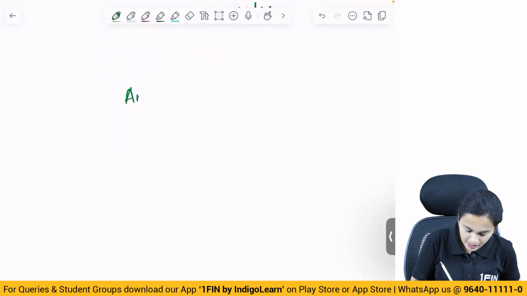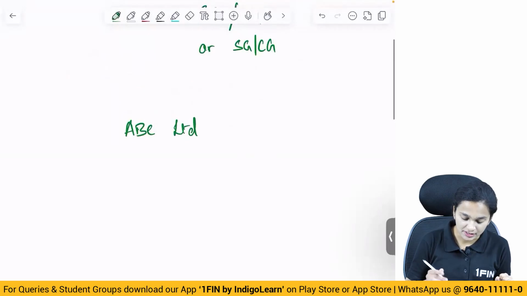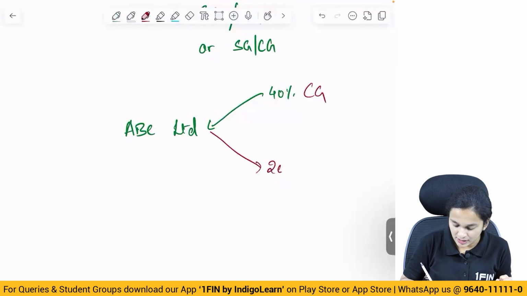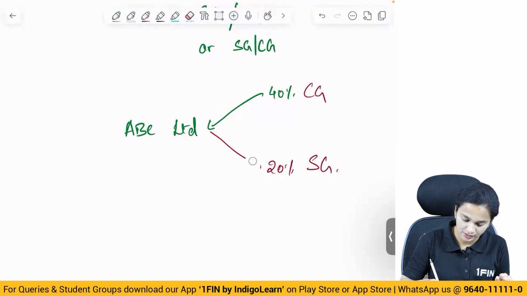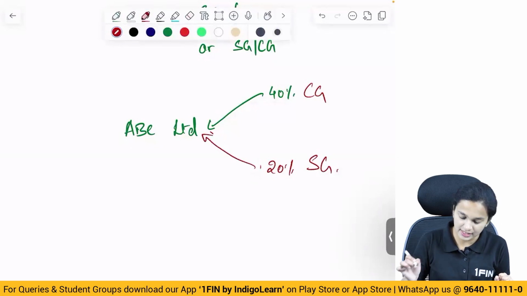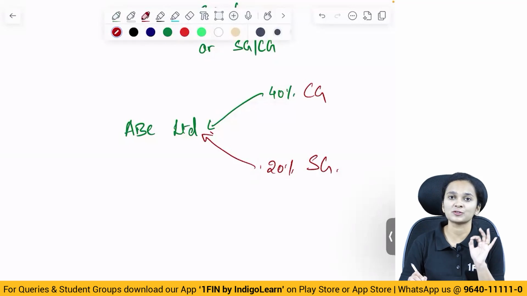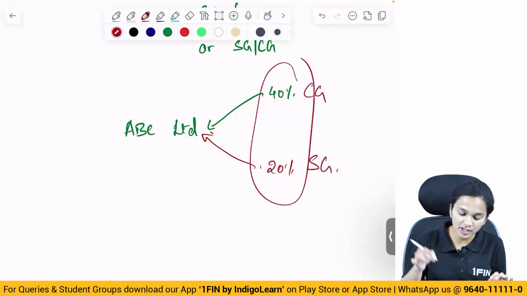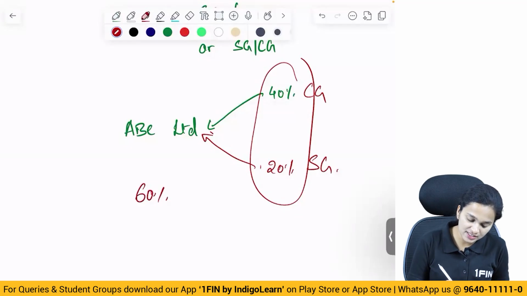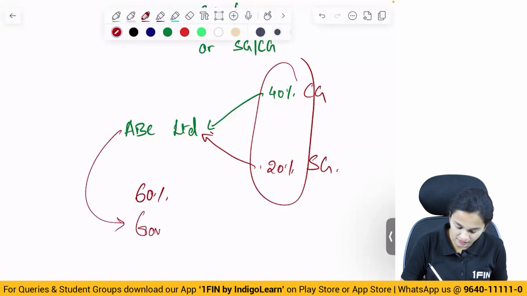Let's say there's a company ABC Limited. In ABC Limited, 40% shareholding is of the central government and 20% shareholding is of the state government. What is the total shareholding of central government plus state government? 60%. Which means now ABC Limited is a government company.